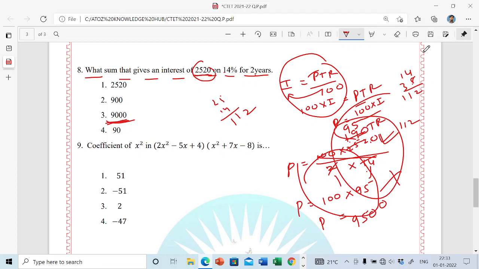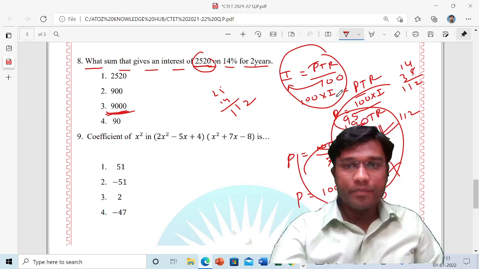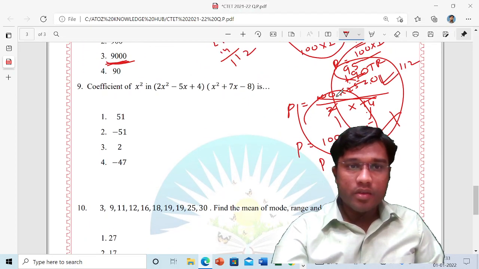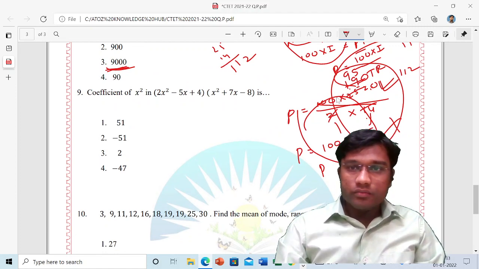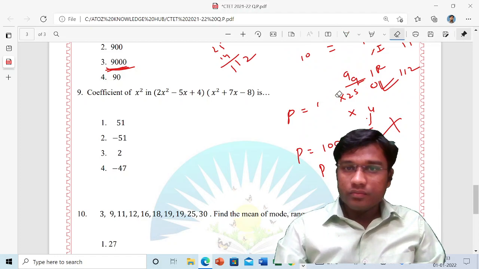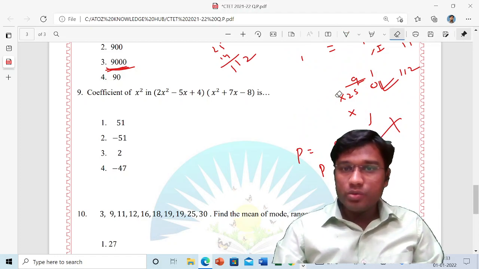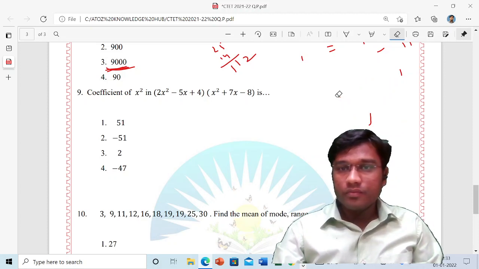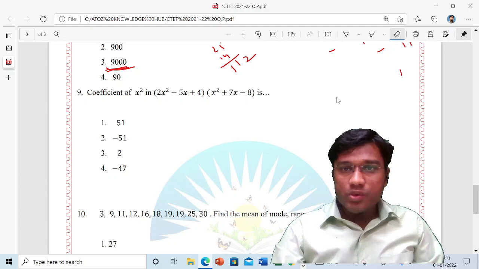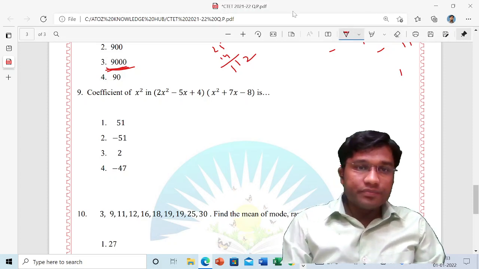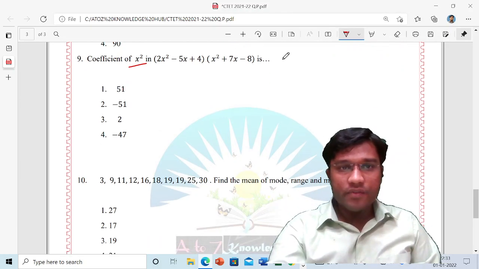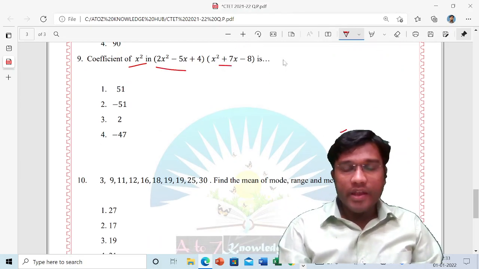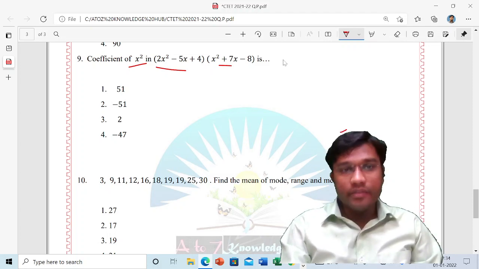Next, a coefficient of... I don't have space to write anything here, so I'll just type. See how easy this question is. What is asked here? The coefficient of x square is asked here. So if you want to find the coefficient, first you have to multiply this equation and solve it, then you'll get the coefficient.